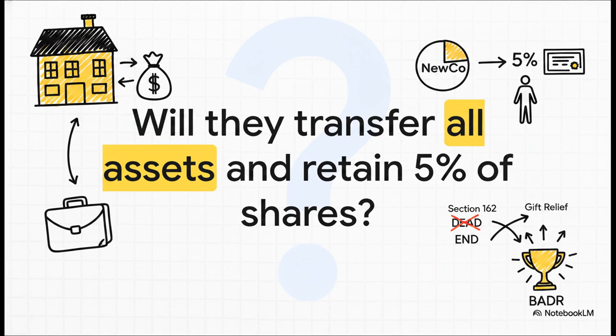The minute you realize you're looking at an incorporation question, you must immediately ask yourself two diagnostic questions. Number one, does the individual actually want to transfer all of their assets, including their property, into the company? If the answer is no, Section 162 is completely dead in the water, and you must instantly pivot your answer to Section 165, gift relief. Question 2. Will this individual be an officer retaining at least 5% of the shares in the new setup? If the answer to that is no, you have to powerfully argue that they should disapply Section 162 so they can secure that 10% BDR rate right now before they lose it forever.